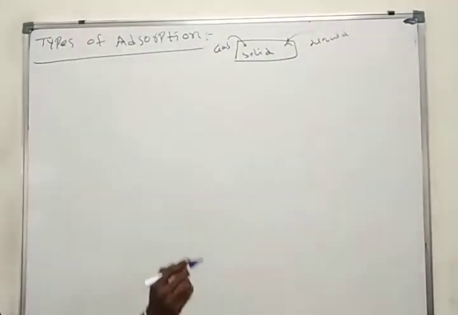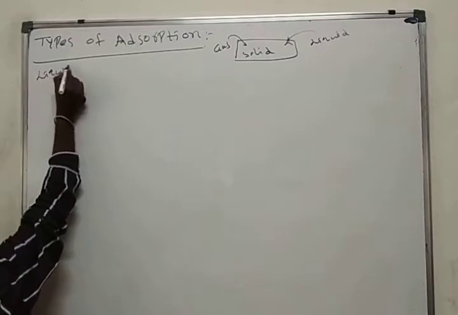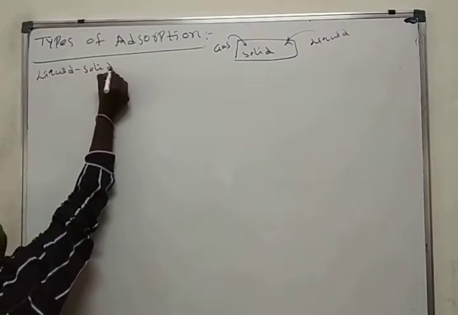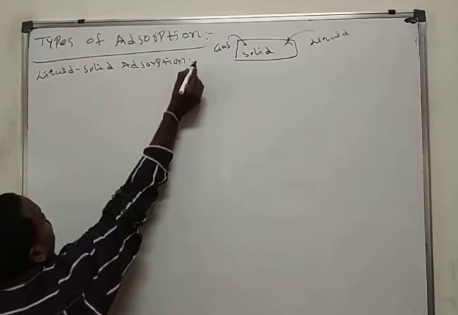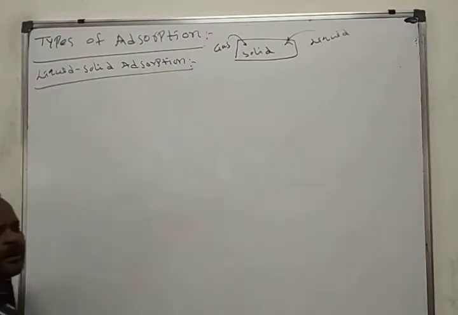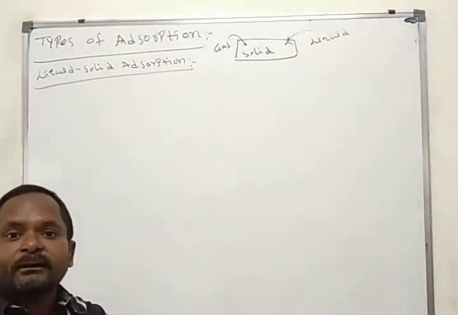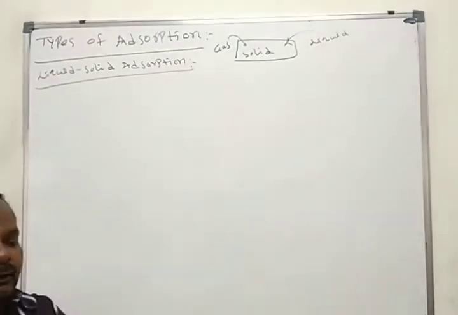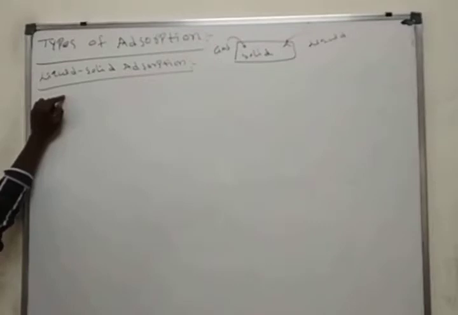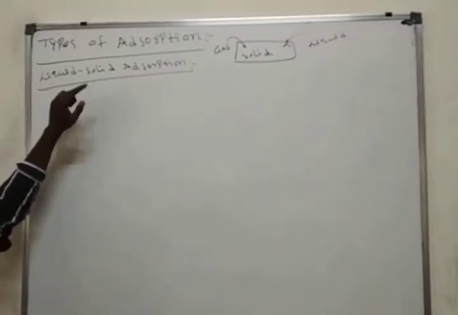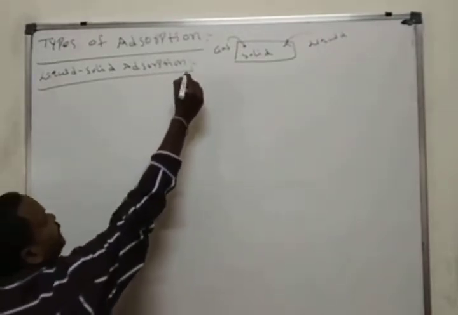In continuation we'll see the first, liquid-solid adsorption. What is the meaning of liquid-solid adsorption? Liquid can adsorb on the surface of the solid. Based on the nature of liquid, liquid-solid adsorption can be classified into two types.